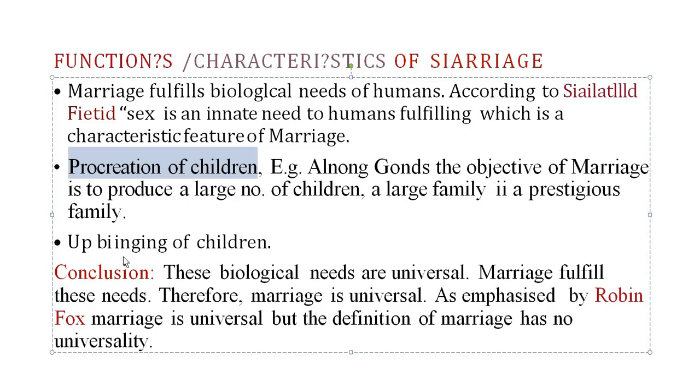Next, marriage is an institution of care and cultivation of children. Suppose you get old, then who will take care of you? Marriage is the means by which you give birth to a legitimate child, and that legitimate child will take care of you when you get old. So these are some functions of marriage. Economic needs means the husband is expected to provide for the children and the wife.